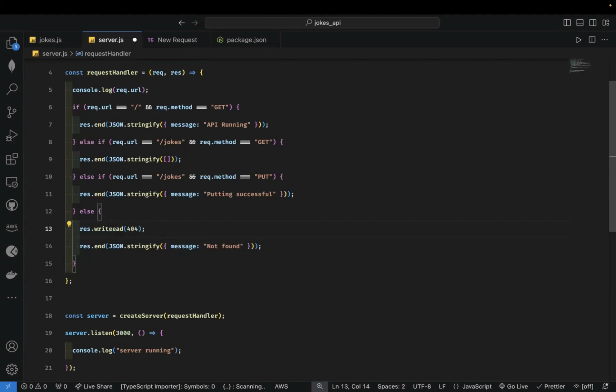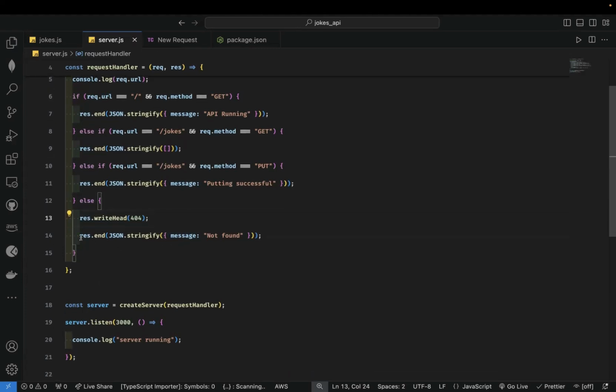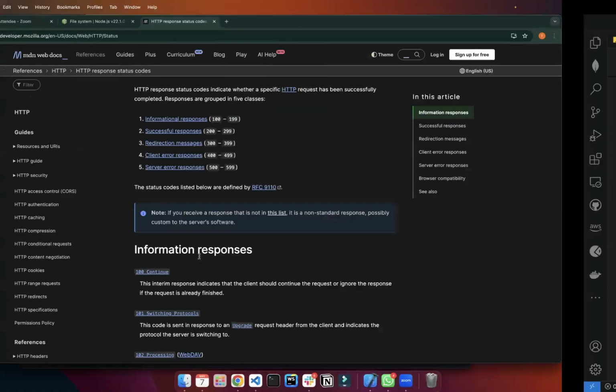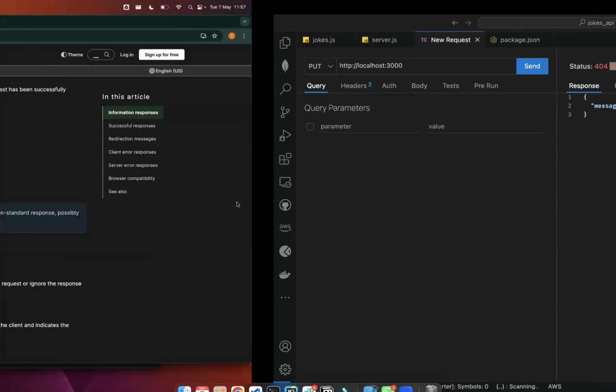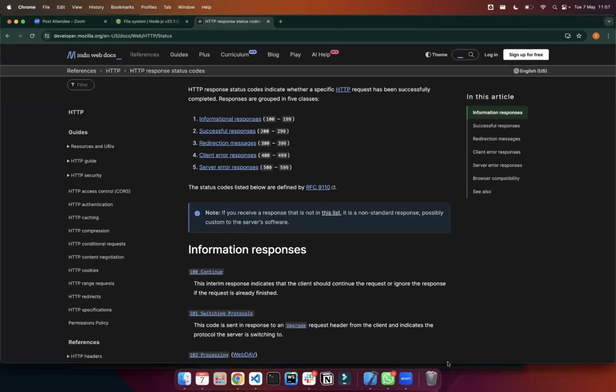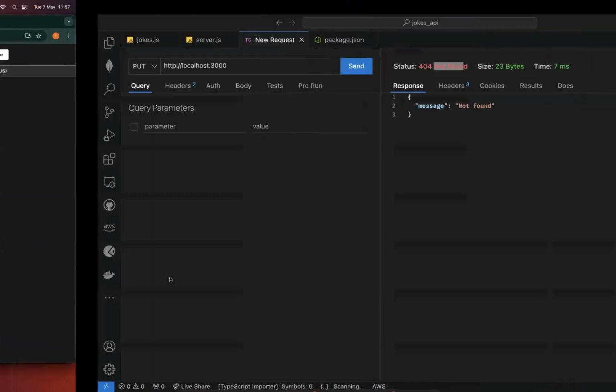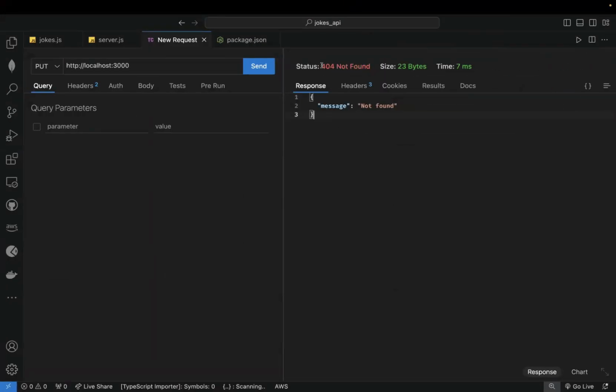I know that a lot of us can relate to 404, all right? So you do that with servers also. So if I go back and come here and try to put here, you see not found, and then you see that it's a 404, not found. I did not say not found. I just said 404. But because these codes are standard, it's not like I met developers that just throw these codes around. It's a very funny thing to encounter. People just throw the codes around, put any code there, right? But these codes have meaning, because they are standard codes.